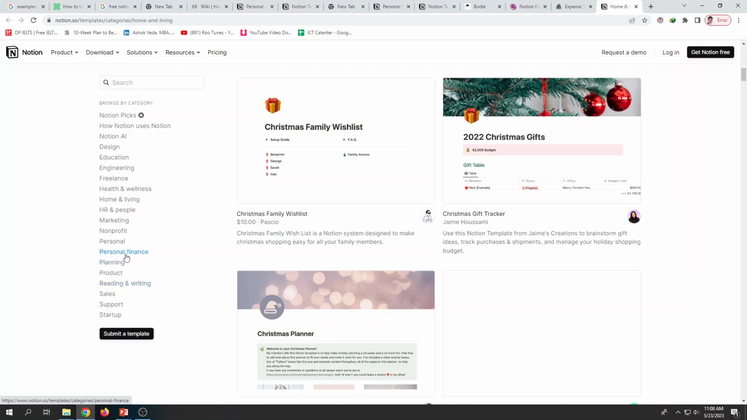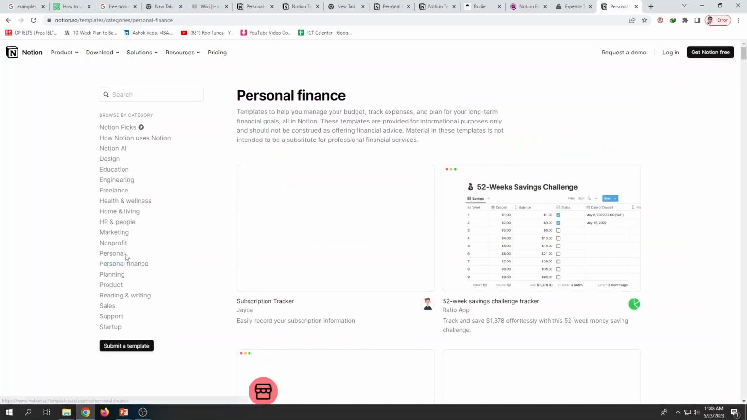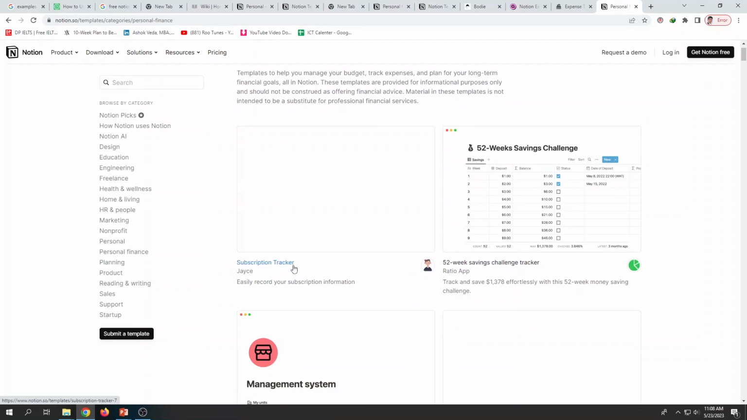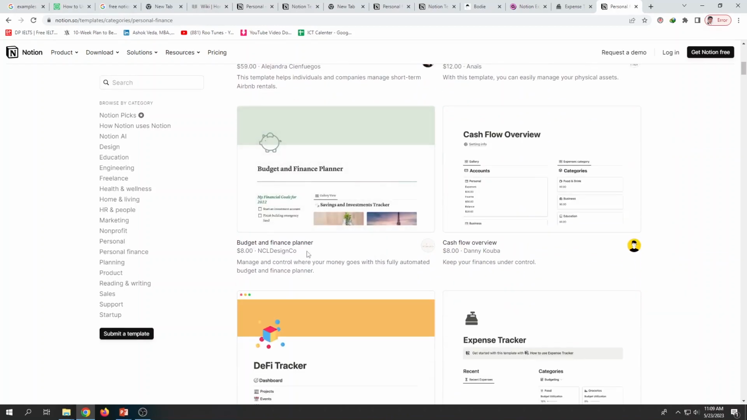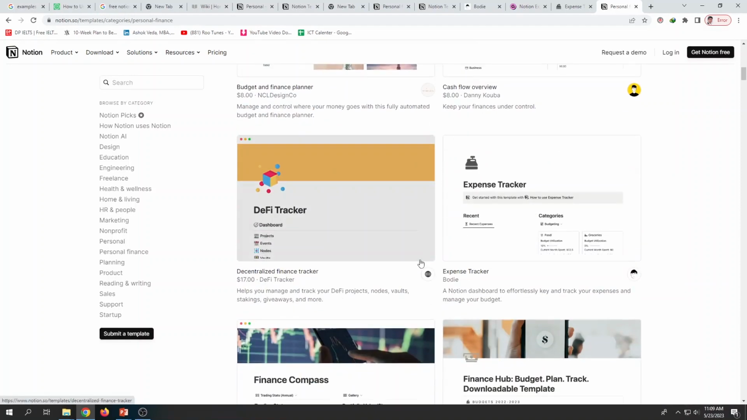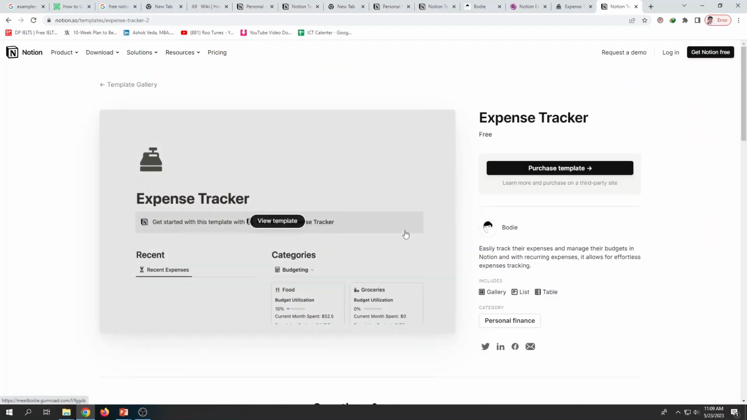We'll see. I'll just go for this category called personal finance. So there can be some already prepared templates. Now here, subscription tracker. So it may track some level of subscription. If I go there, I can find it. And a management system, cash flow overview. So that's sold for $8. And here we have expense tracker. We'll try to get this expense tracker. I feel that it's going to be a free template. If it is free, quite easy for me to download. Yes, it's free, right? Then since it is free, I can get it and try that.